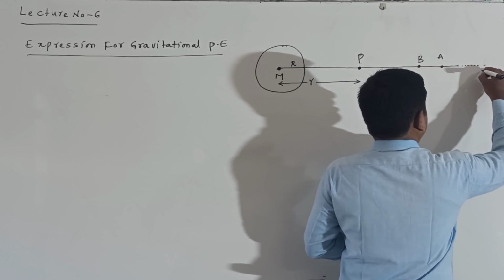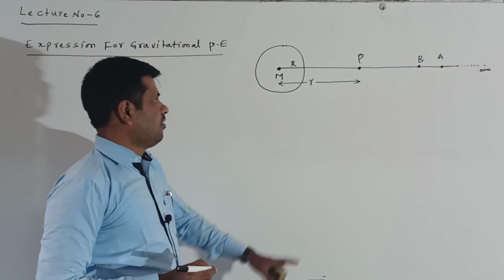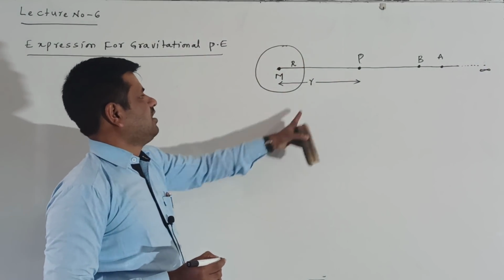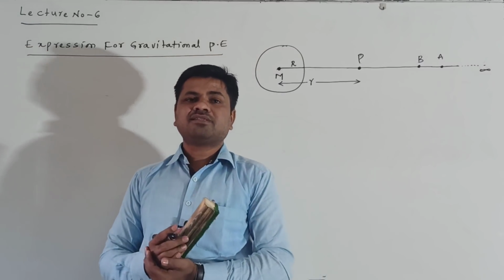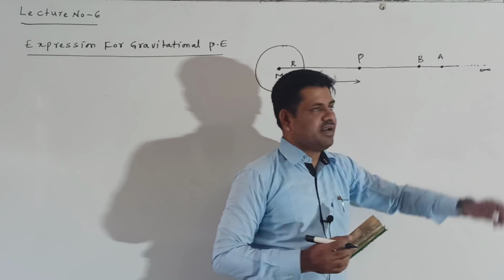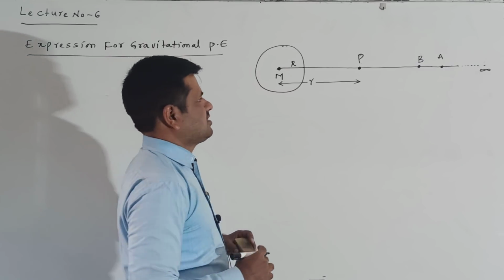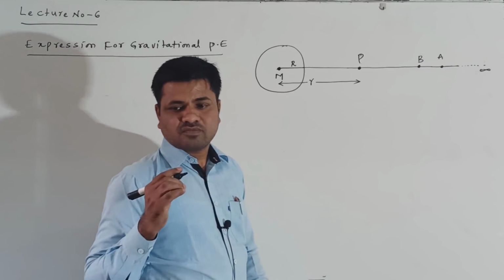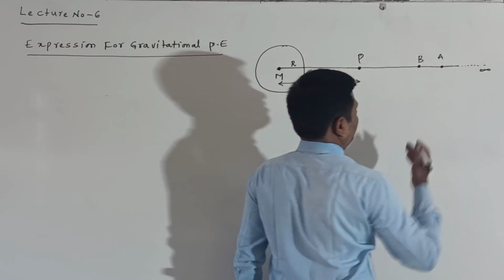Here I consider the infinite distance. At this distance there is no effect of the gravitational field of the earth. That is called infinite. Infinite means there is no effect of the gravitational field. That point is the infinite distance I consider.